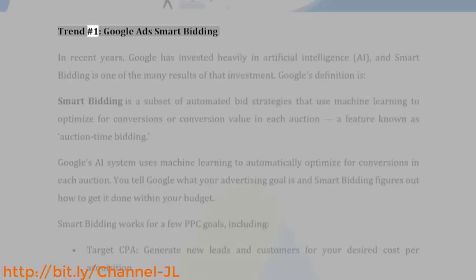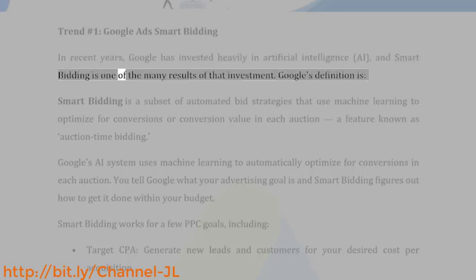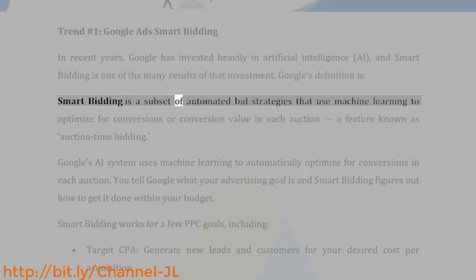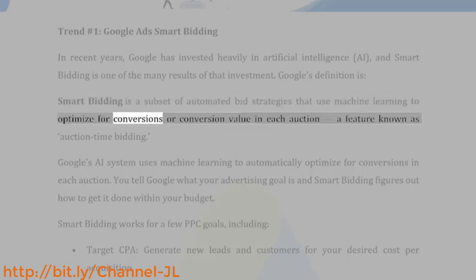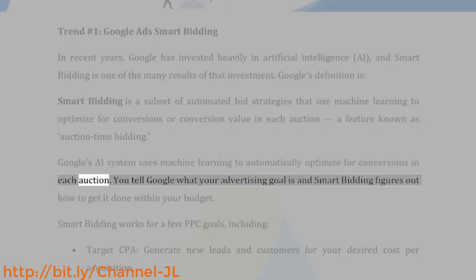Trend number 1, Google Ads Smart Bidding. In recent years, Google has invested heavily in artificial intelligence, AI, and smart bidding is one of the many results of that investment. Google's definition is, smart bidding is a subset of automated bid strategies that use machine learning to optimize for conversions or conversion value in each auction, a feature known as auction time bidding. Google's AI system uses machine learning to automatically optimize for conversions in each auction.